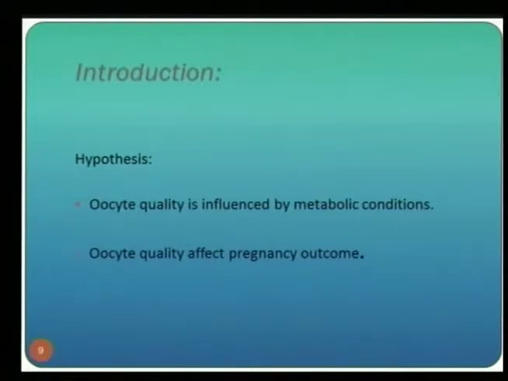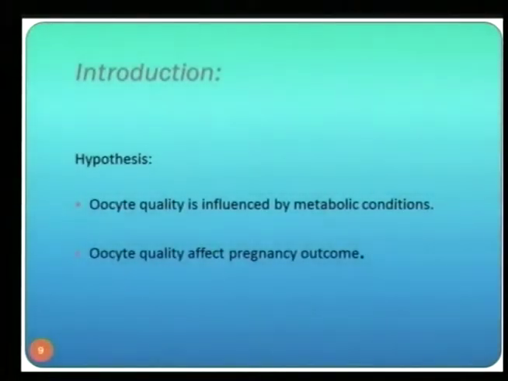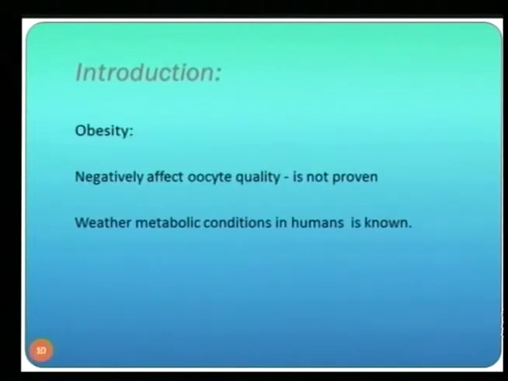So our hypothesis was that if oocyte quality is influenced by metabolic condition, it's possible that this condition and the result on the oocytes may affect the pregnancy outcome. We know that obesity may negatively affect oocyte quality, but this was never actually proven. And whether metabolic conditions that develop within the oocytes are the reason for this in humans is actually not known.